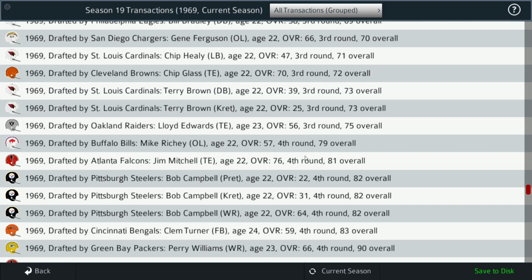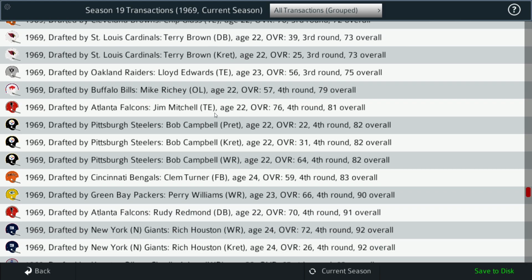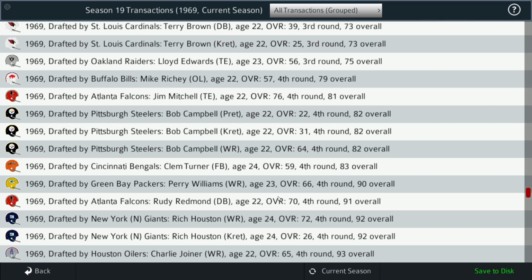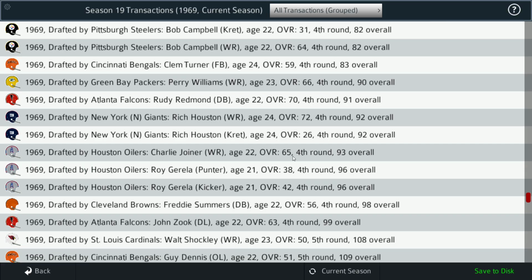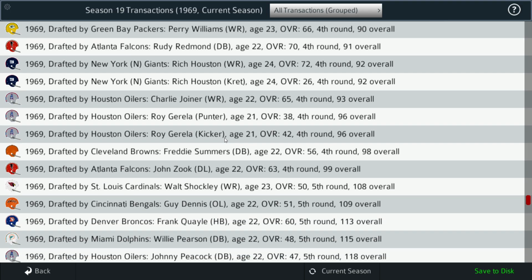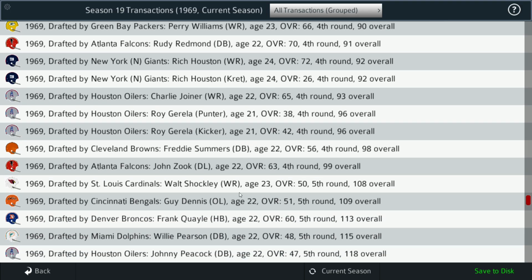Further down the list here, see any names pop out. Jim Mitchell was a big tight end for the Falcons, drafted there in '69. Charlie Joyner, drafted by the Houston Oilers. He goes at the 93rd overall in the 4th round. Roy Gerela goes to Houston as a kicker.